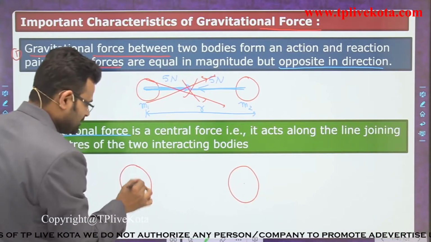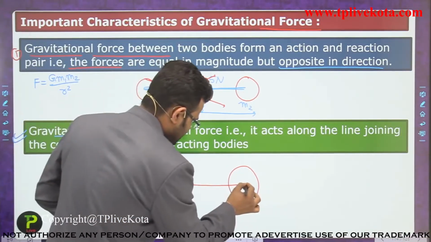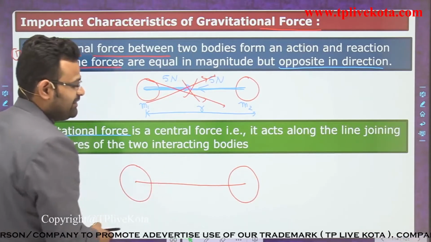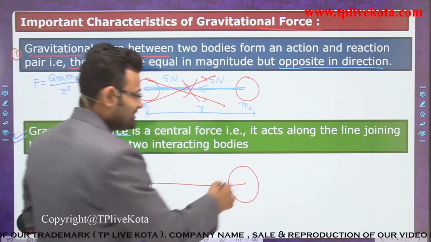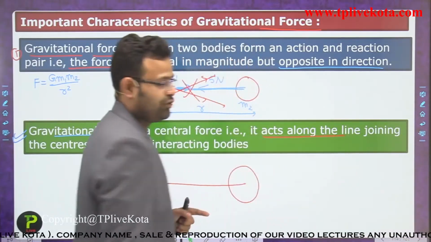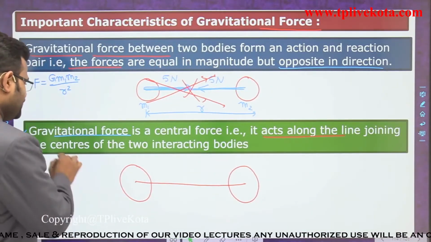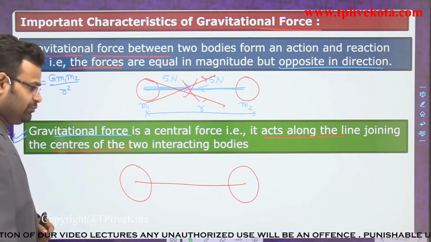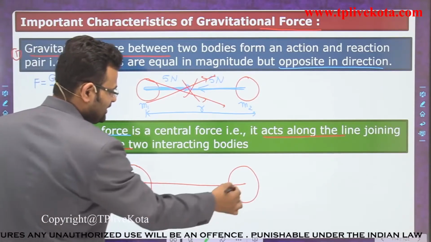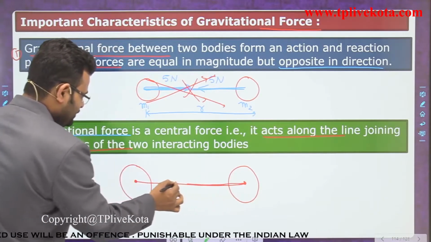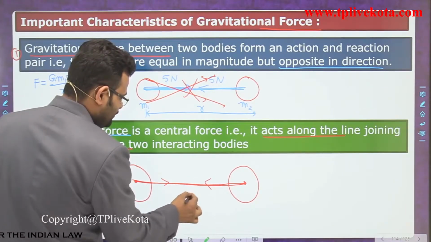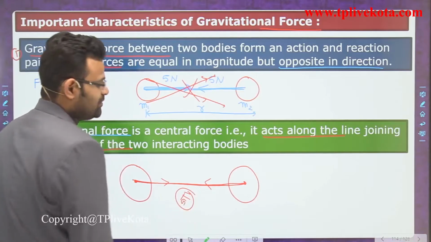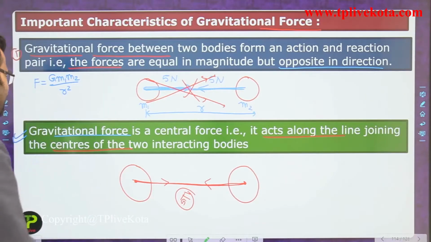Every body has some center, and center to center, that line gives the direction of the gravitational force. It acts along the line joining the centers of the two interacting bodies. Now we draw that line joining the two centers, and that is the direction of the gravitational force. That is the second characteristic of gravitational force.